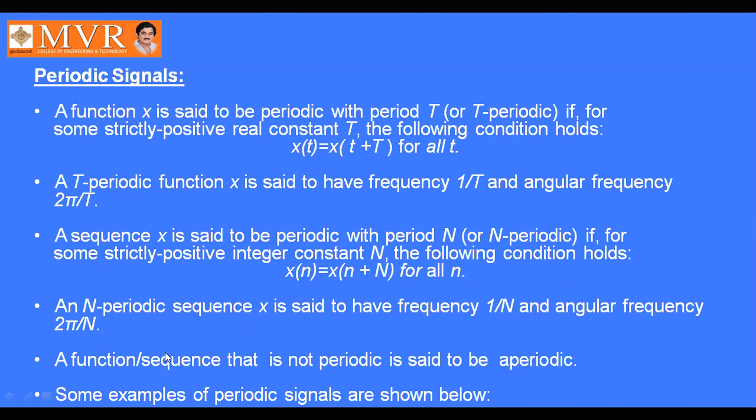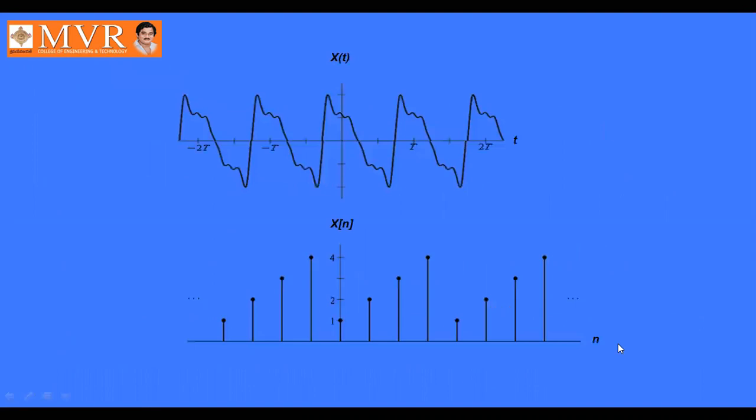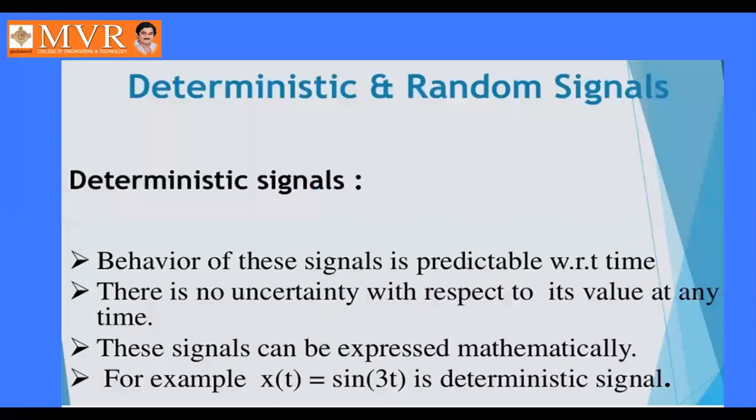A function or sequence that is not periodic is said to be aperiodic. There is no gap between a and periodic. Aperiodic is also called non-periodic. See some examples of the periodic function. These are the periodic function examples. Okay. Next, deterministic and random signals were already discussed. Deterministic means it is predictable with respect to time, whereas random signals are not predictable with respect to time.